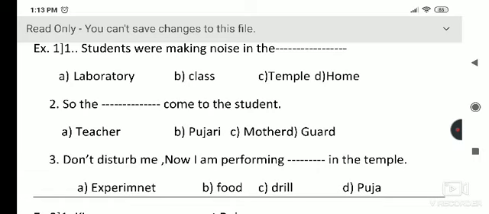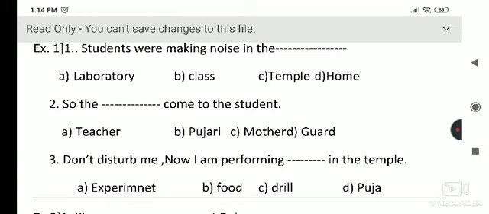So for the first sentence, the option temple is correct because it is given in the third sentence: don't disturb me, now I am performing dash in the temple. So in the temple is the option of the first sentence. Here we get option C for the first sentence. And in a temple we perform puja. So in the third sentence we get option D, that is puja, and the puja is performed by the pujari. So we get the answer B, that is pujari, for the second sentence.